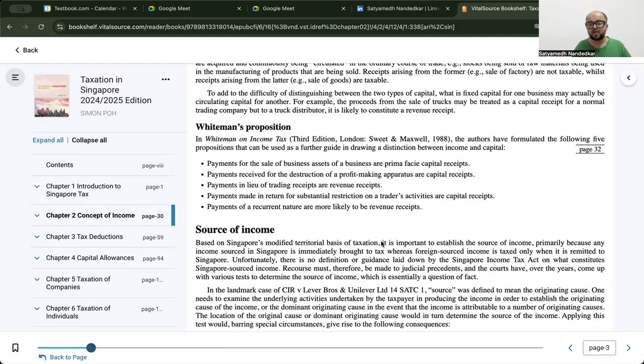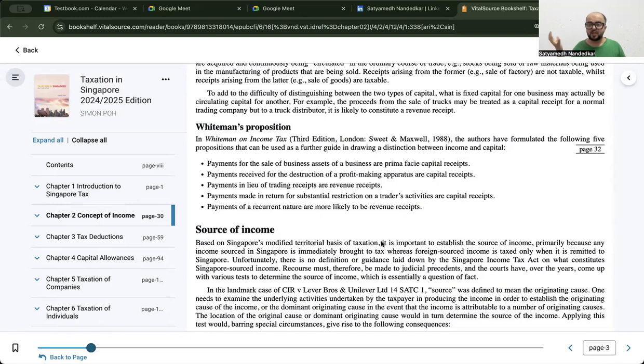Payments received for destruction of a profit making apparatus are capital receipts. Now, why would you physically destroy your profit making apparatus? Let's not interpret that literally. Say, for example, in your godown, in your warehouse, there is a machine that helps you in the production process and packing.